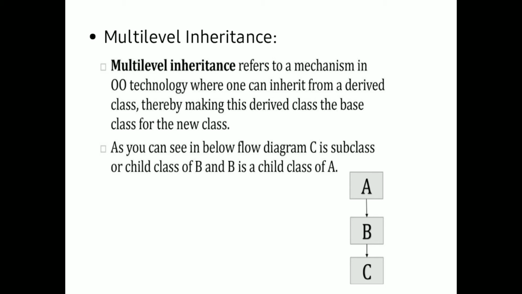Then this kind of mechanism is called multi-level inheritance. In a single sentence, multi-level inheritance is a mechanism of inheriting features from an already derived class, from an already child class, from a subclass. Getting properties from a subclass, extending properties, is called multi-level inheritance.